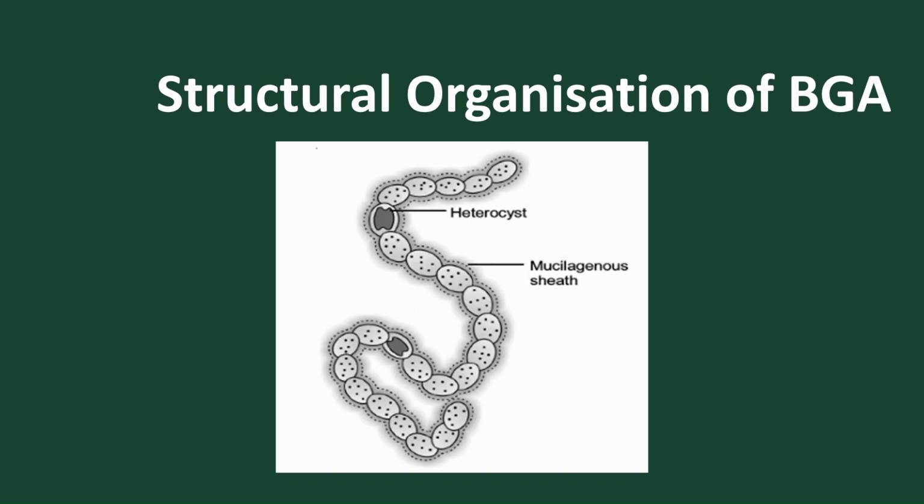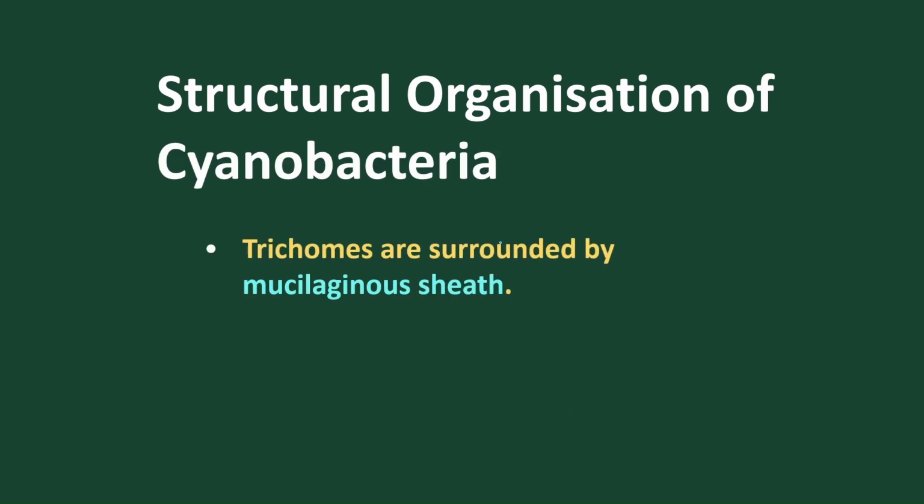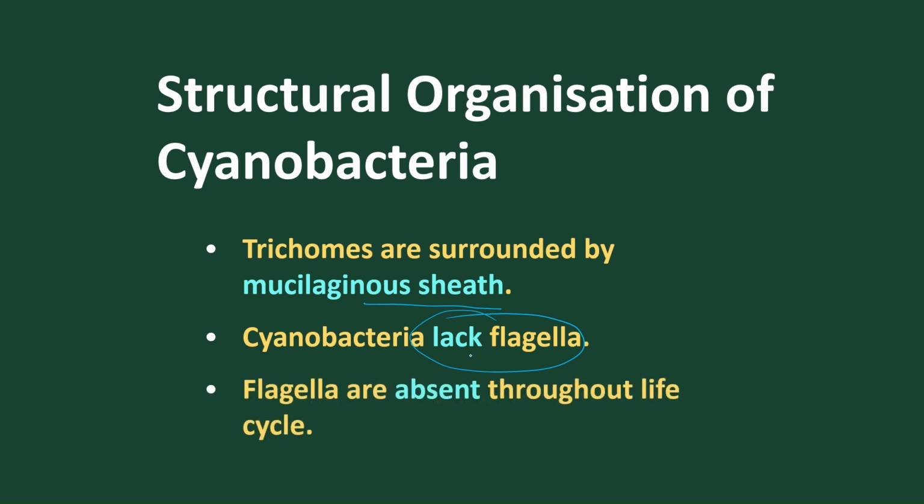So let's discuss. This is the trichome, and a mucilaginous sheath is present outside. These individuals are prokaryotic cells, and this is called a trichome, a filamentous form, for example Nostoc. Trichomes are surrounded by a sheath called the mucilaginous sheath. They lack flagella; flagella are absent throughout the life cycle.